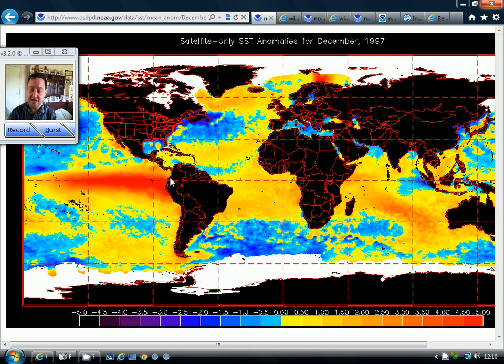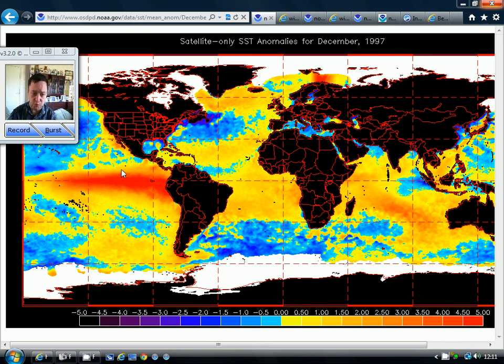Now what is El Nino? Well, this chart really shows it up quite well. This is from December 1997 when there was a very intense El Nino going on. It was one of the severest El Nino effects ever recorded, and we can see that the El Nino is here across the Pacific. El Nino is really where warm water rises up through the Pacific and comes to the surface from Peru across the equatorial Pacific over to Indonesia.